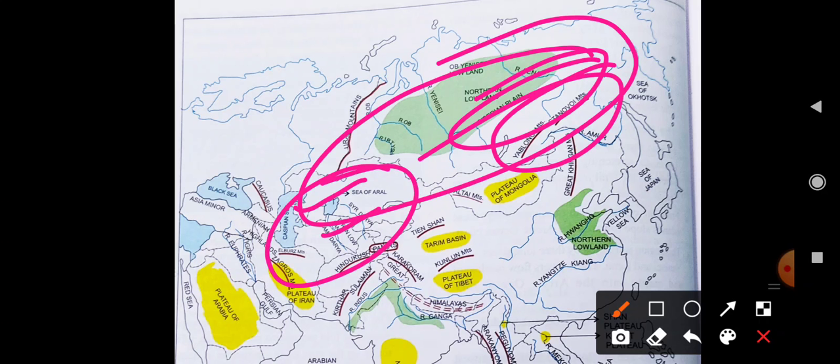I am requesting you, before watching this video you have to read the book. If you read the book, it is very easy to understand. Again I am explaining that this chapter is completely map work, and most of the names are there, so look at the map and read the book.